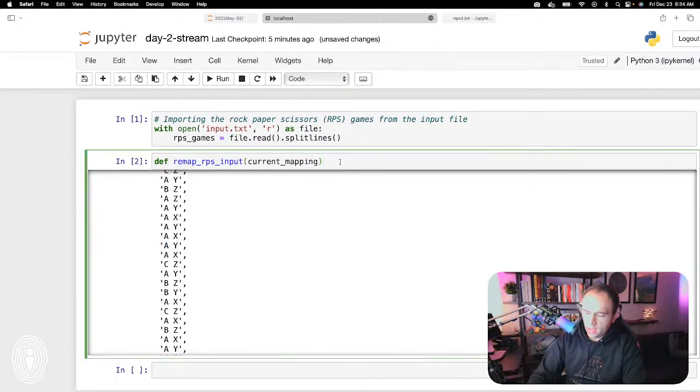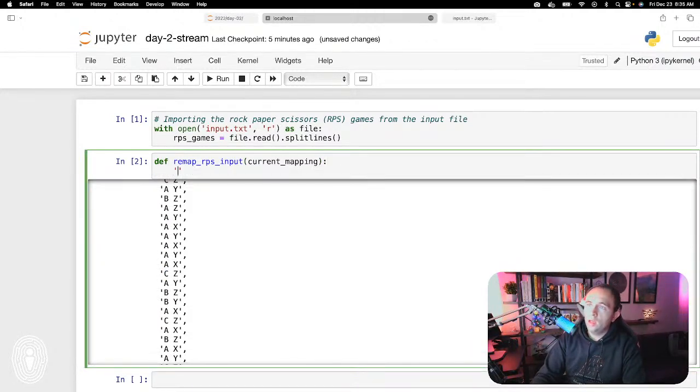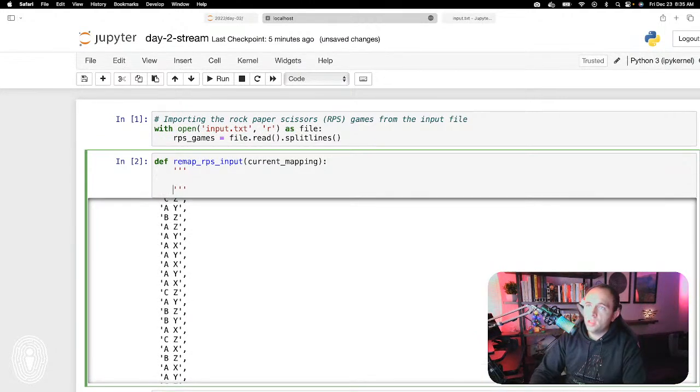All right, and after the colon, I'm going to do three quotes. What this is called is a docstring. A docstring is basically a small bit of documentation about what the function does. Typically with the docstring you provide three bits of information: what is the general purpose of this function, what are the inputs of the function, and what are you getting out of the function.